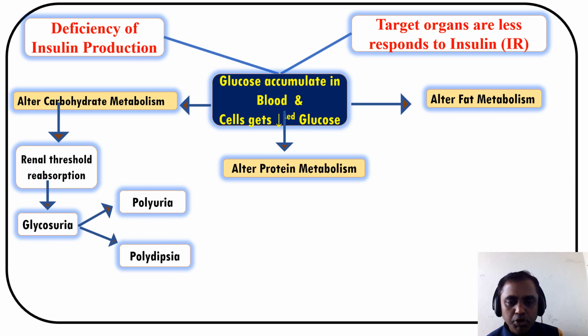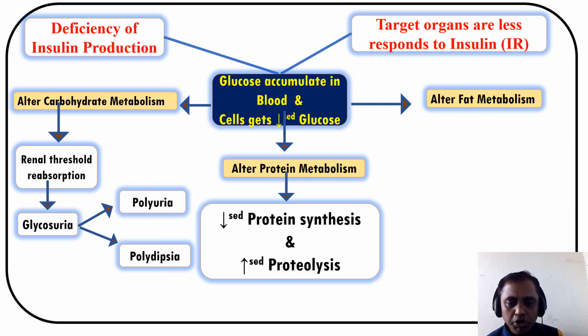Now we'll see the protein metabolism. In protein metabolism, there will be decreased protein synthesis and increased proteolysis. You may ask why this is taking place. The simple reason is that glucose accumulates in the blood, there is hyperglycemia, but the cells get decreased glucose, and for the cell to carry out metabolism, it needs the glucose.